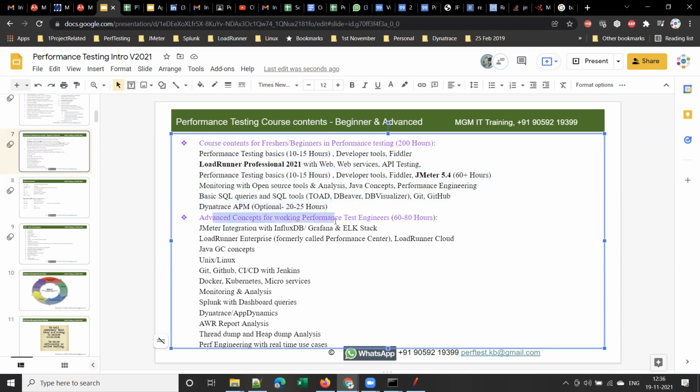And these are advanced concepts for those who are already working in performance testing. This will come around 60 to 80 hours, wherein I will be covering JMeter integration with InfluxDB, Grafana, and ELK stack, LoadRunner Enterprise, and Java concepts, Java GC concepts in detail, using Linux commands, Git, GitHub, CI/CD with Jenkins, Docker, Kubernetes microservices, monitoring and analysis with open source tools, Splunk with dashboard queries, Dynatrace or AppDynamics.